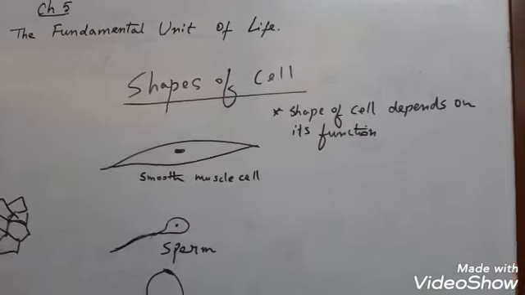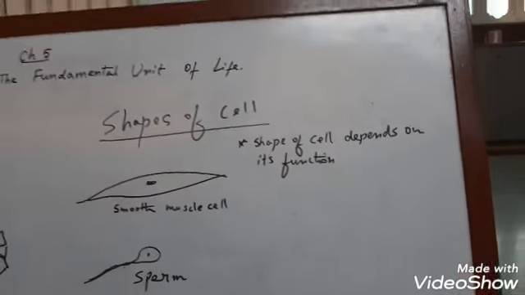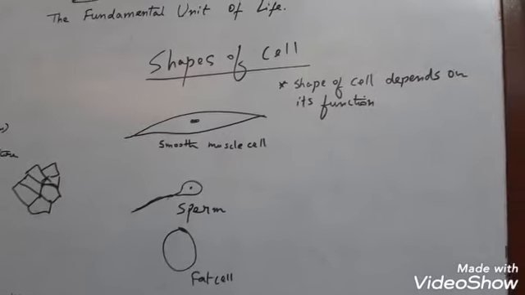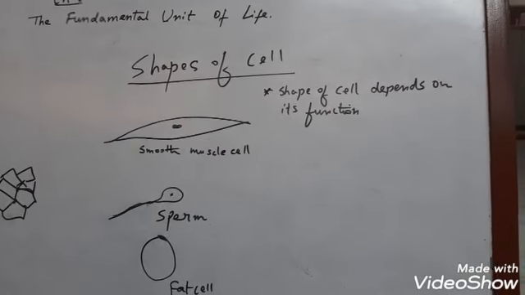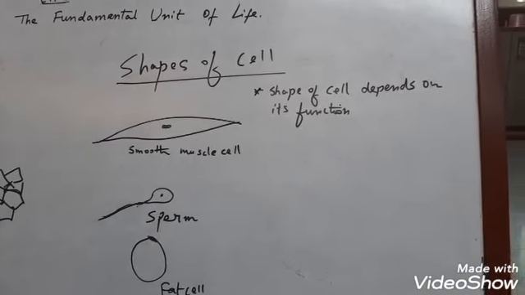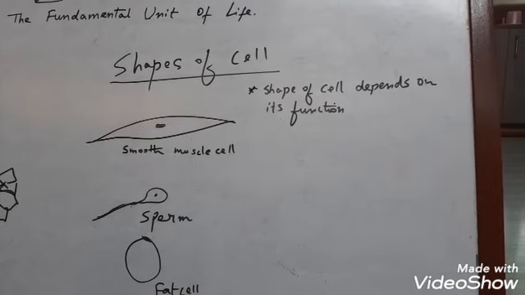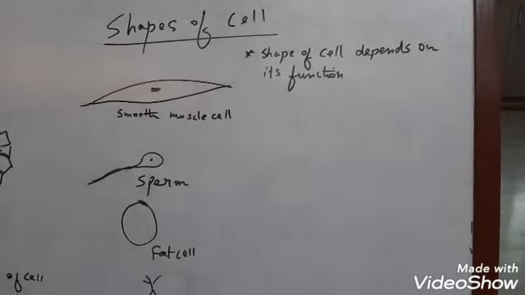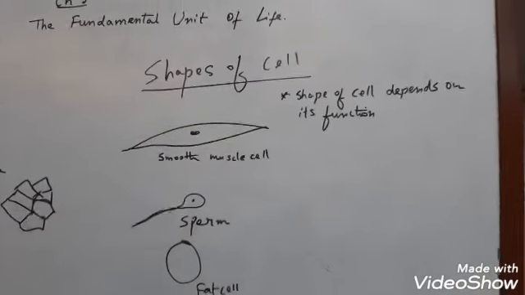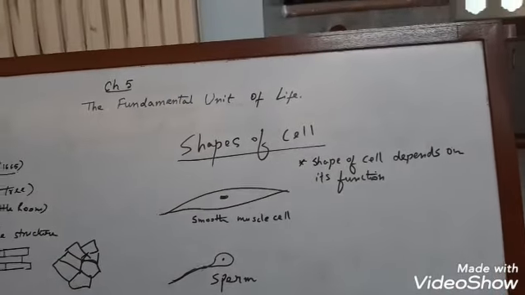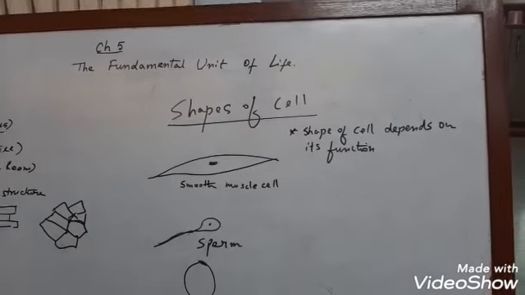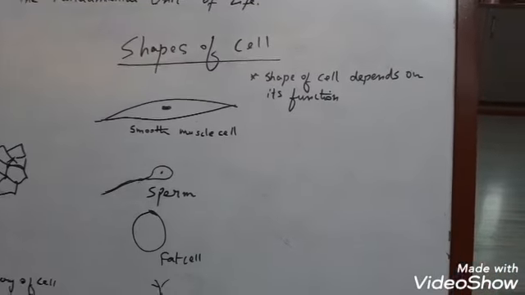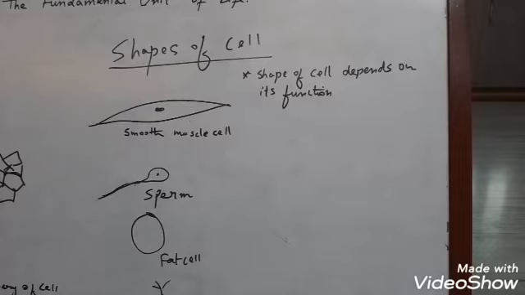So children, the next topic is the characteristics of the cell. I have not written the characteristics here, I am just telling you verbally. You can note it down in your copy if you want. So there are a few characteristics of the cell which are very important to decide that these are the basic characteristics of a cell. First is, they have the ability to replicate independently. What is replication? I will tell you when I teach you about the nucleus. So every cell has the ability to replicate independently.